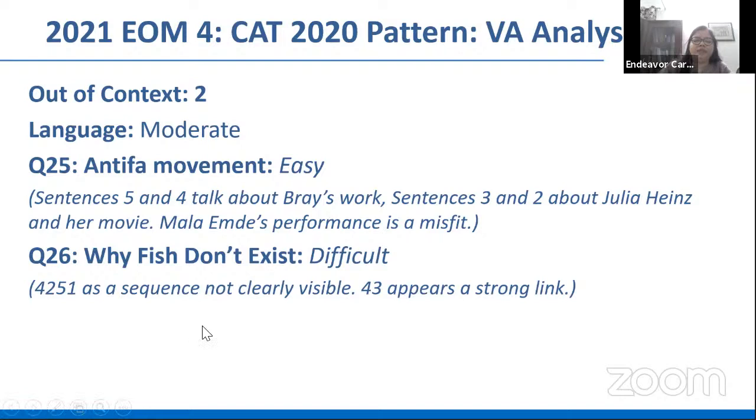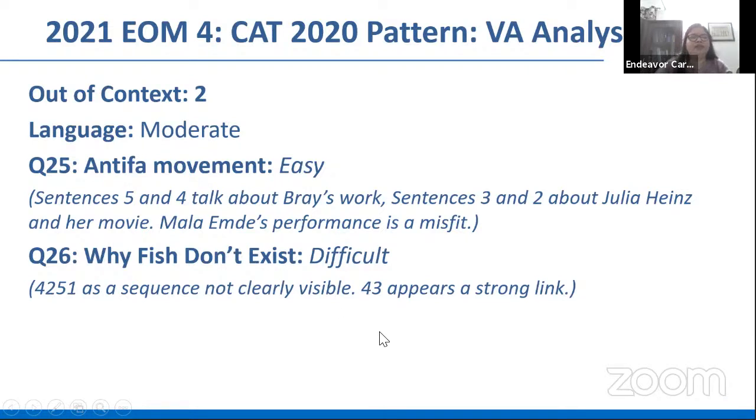In fact, you'd be very tempted to connect 4 and 3 because the name Miller is mentioned in sentence 4, and then you have Miller's father mentioned in 3. So that appears like a strong link, unless you understand what these sentences are saying. So certainly not something you should spend your time over. You're bound to get this wrong.